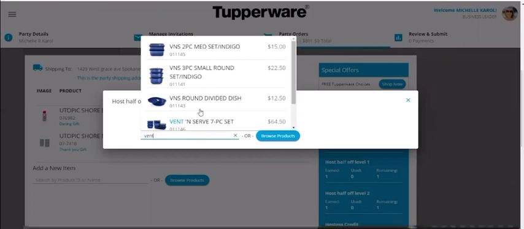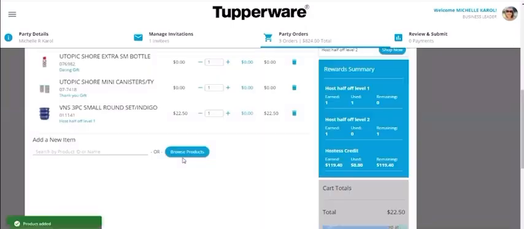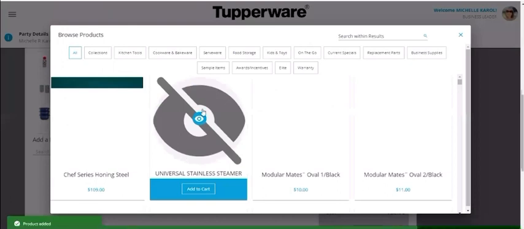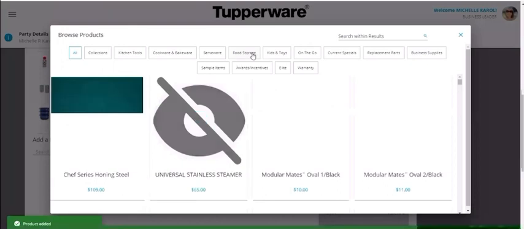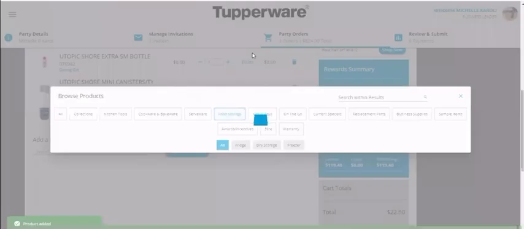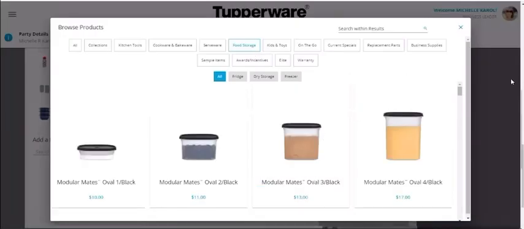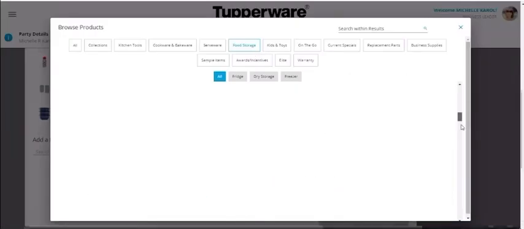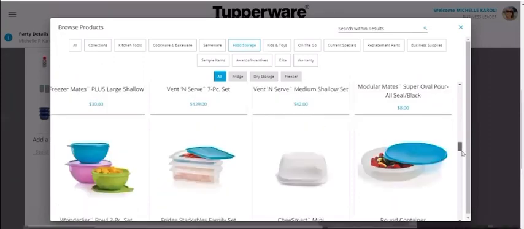Okay, so then I can, oh yeah, she wanted this. Or you can click browse product. And oh, she wanted food storage. What was that she wanted?